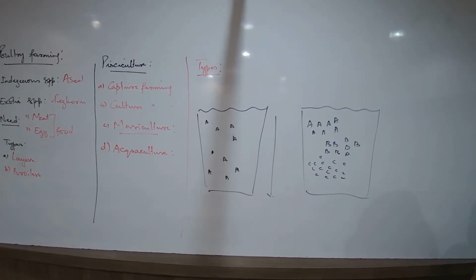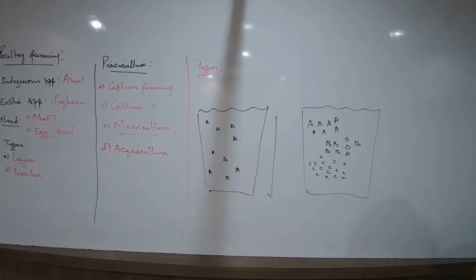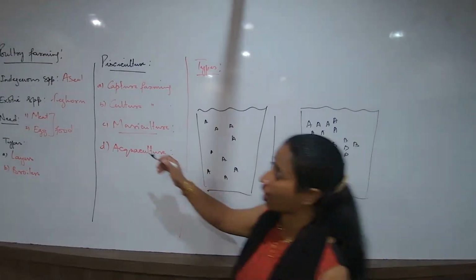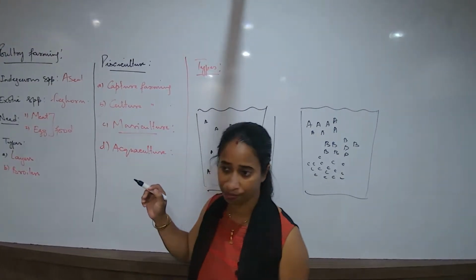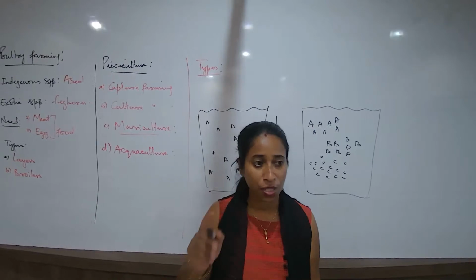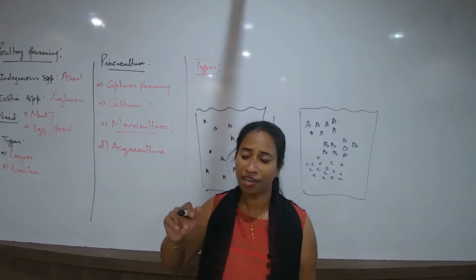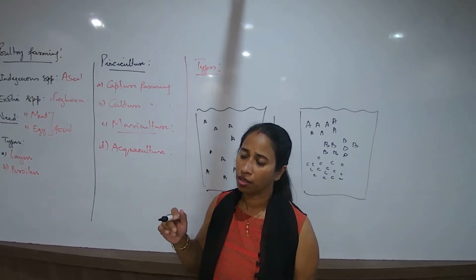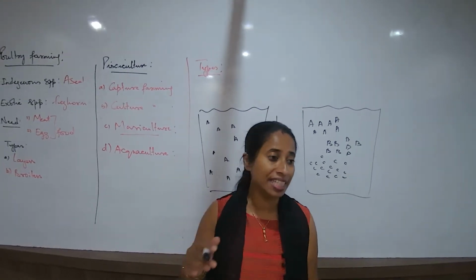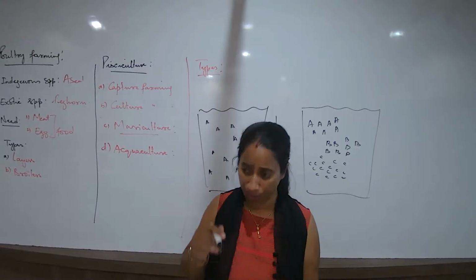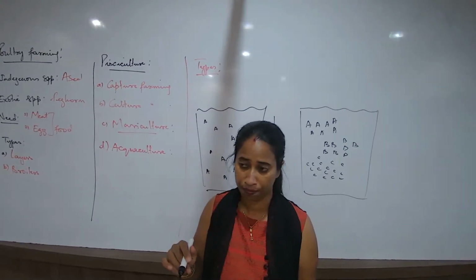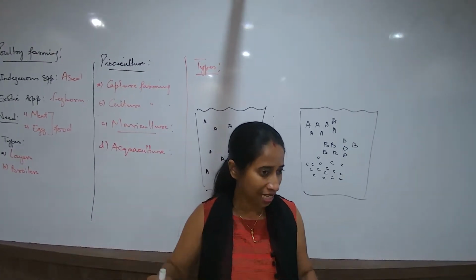Basically, for freshwater fishes we can go for this method. For marine fishes, basically we cannot go for this method. Again, remember this concept. If I have to culture any type of marine organism, is it possible? Basically, no, because they are comparatively bigger in size.